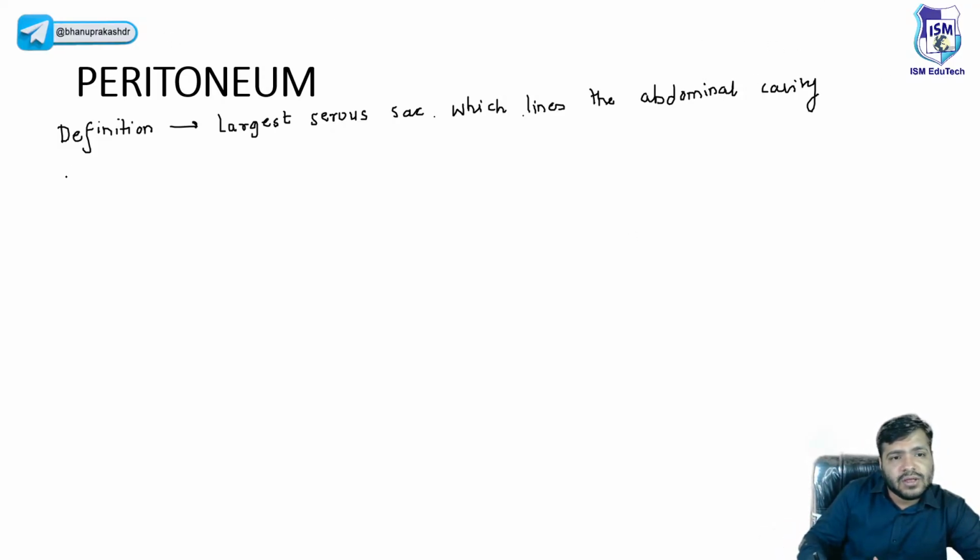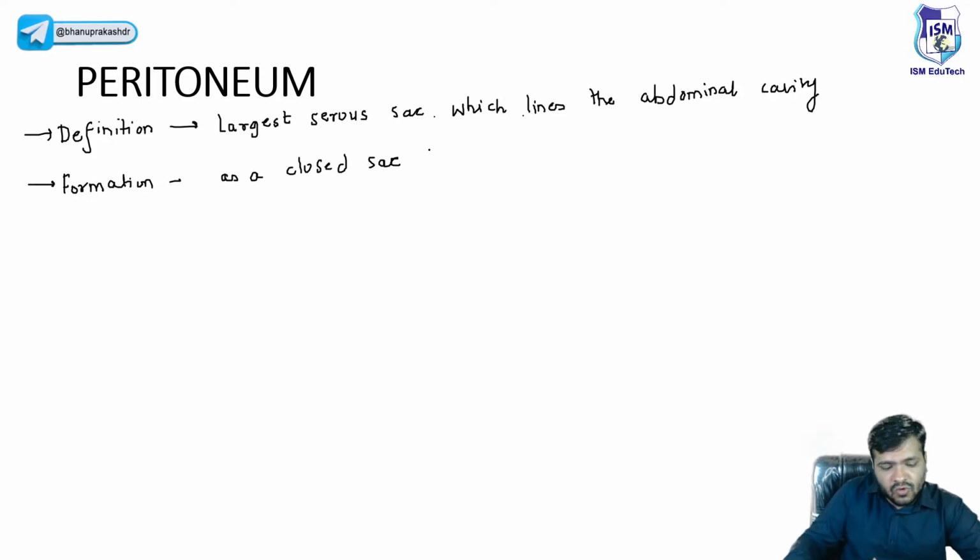Now, how is the peritoneum formed? So the next point that we are going to discuss is the formation. Now it is formed as a closed sac which lines the abdomen.